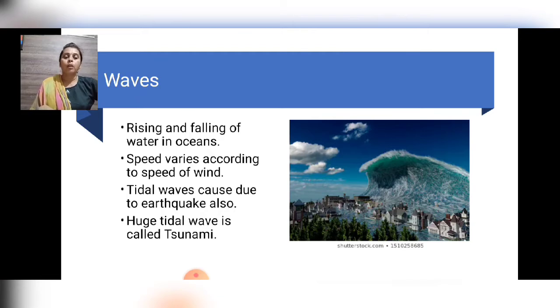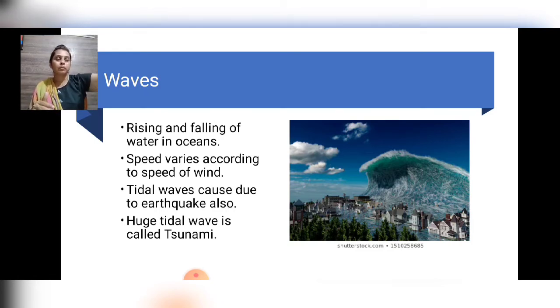When you are playing throw ball on the beach and the ball falls into the water, what happens? That is the question. It is fun to watch how the ball gets washed back to the shore by the waves. That is, when the water on the surface of the ocean rises and falls alternatively, they are called waves. So what is the definition of waves? Rising and falling of water in oceans alternatively. Alternatively means like this, ups and downs, ups and downs.